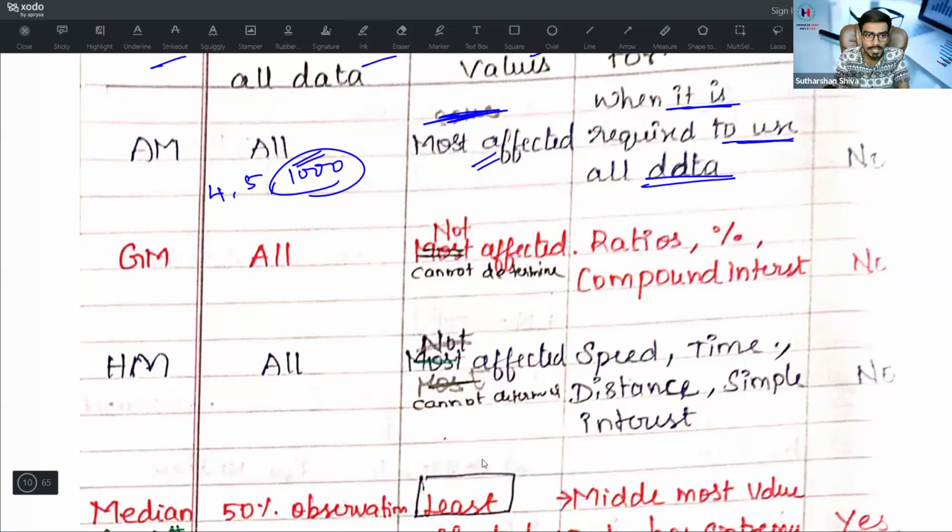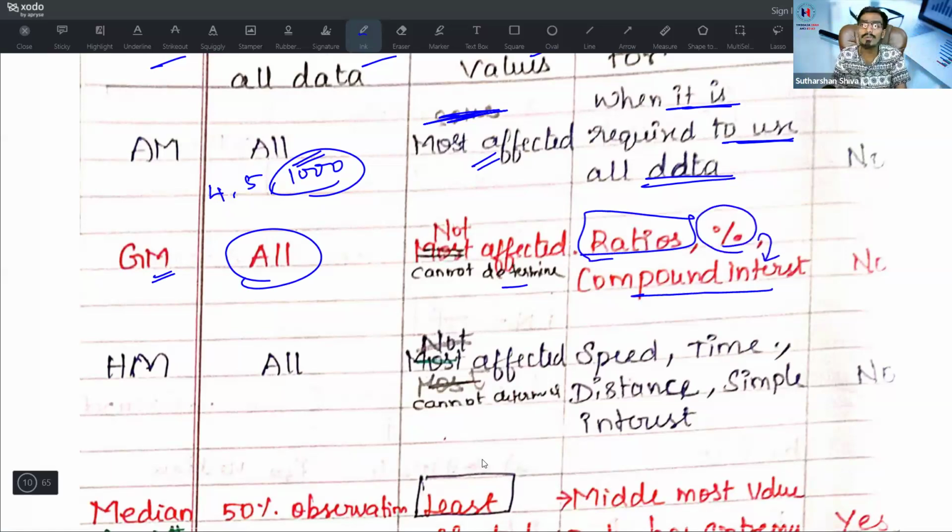Then geometric mean, it is based on all data. The extreme values are not affected. Basically you cannot say, it cannot be determined also. And it will be helpful for ratios. It will be helpful for percentages. If it is percentages, that will be based on compound interest. If it is compound interest, you will use geometric mean.